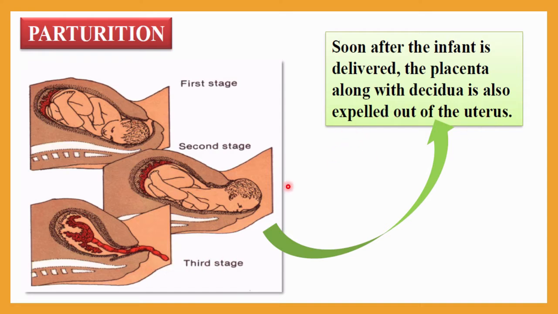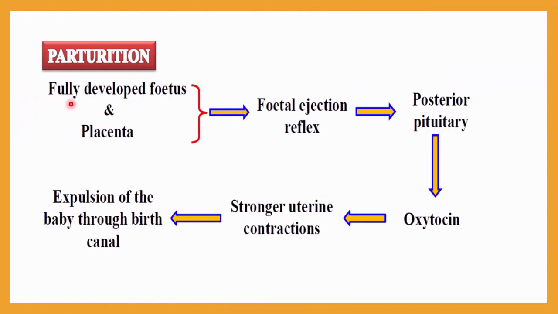So this is the end of it. Now let me summarize the whole process of parturition by using this flow diagram. First of all, the fully developed fetus after the gestation period, along with the placenta, will be responsible for developing the fetal ejection reflex. They will produce some signals and it will create a fetal ejection reflex. And as a result of the fetal ejection reflex, what happens?